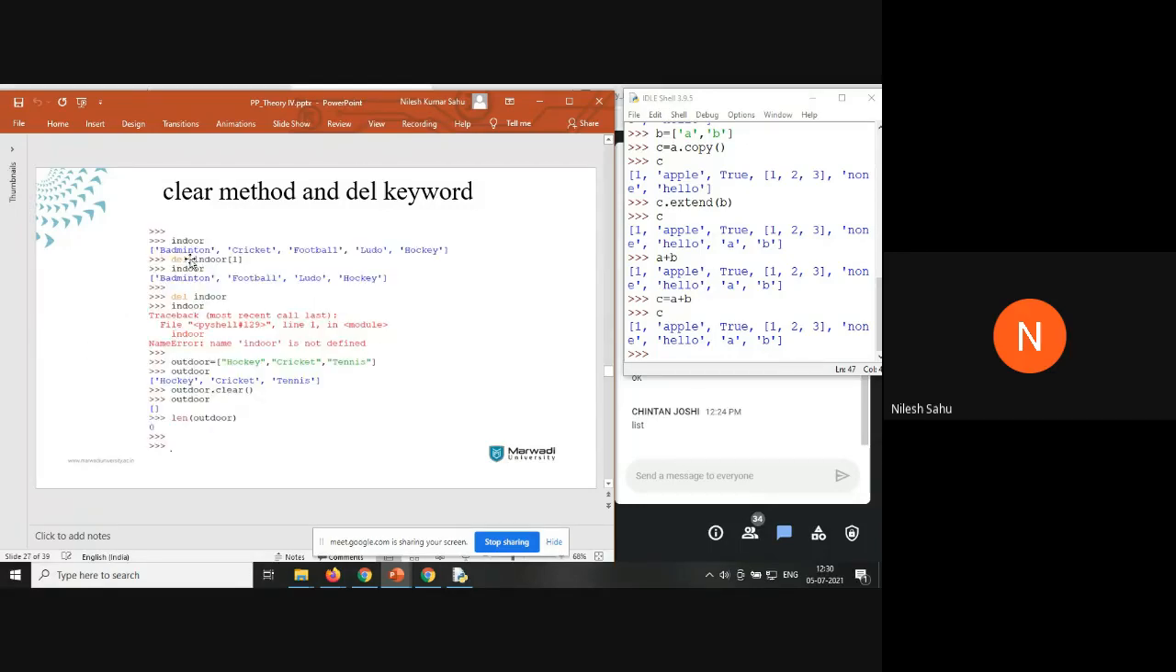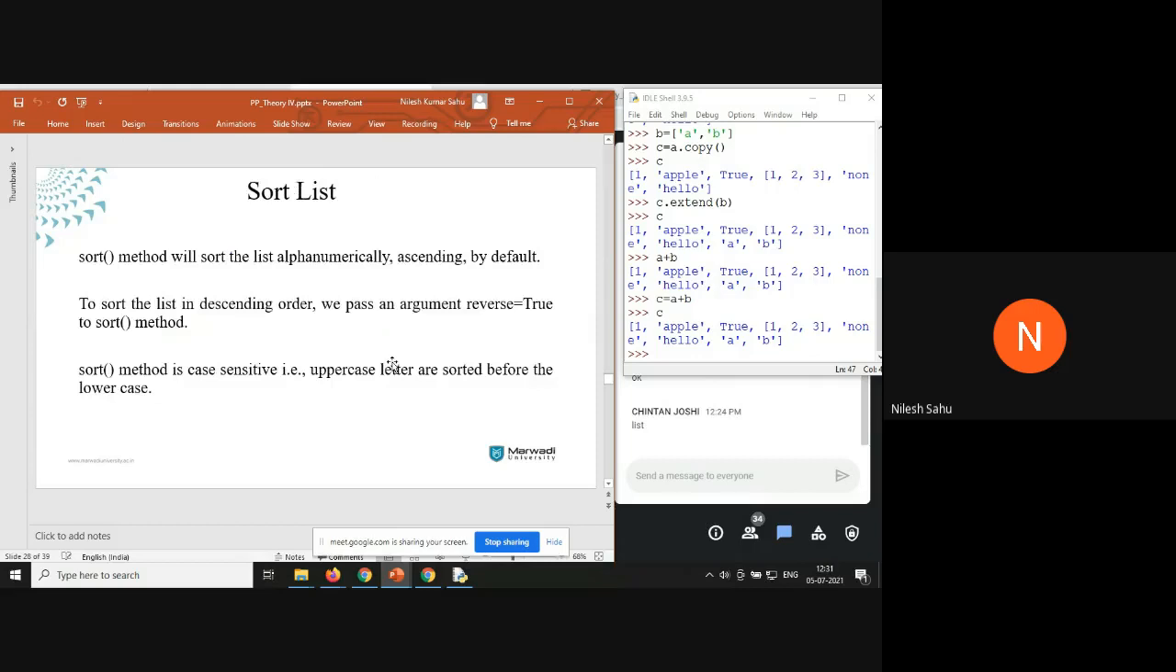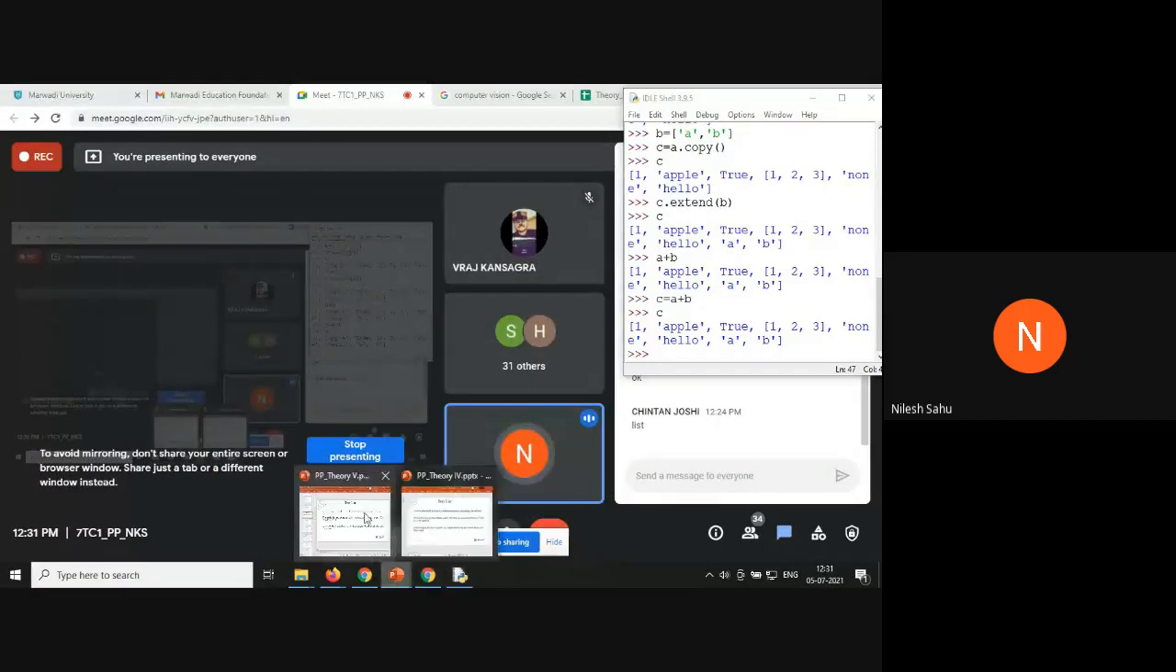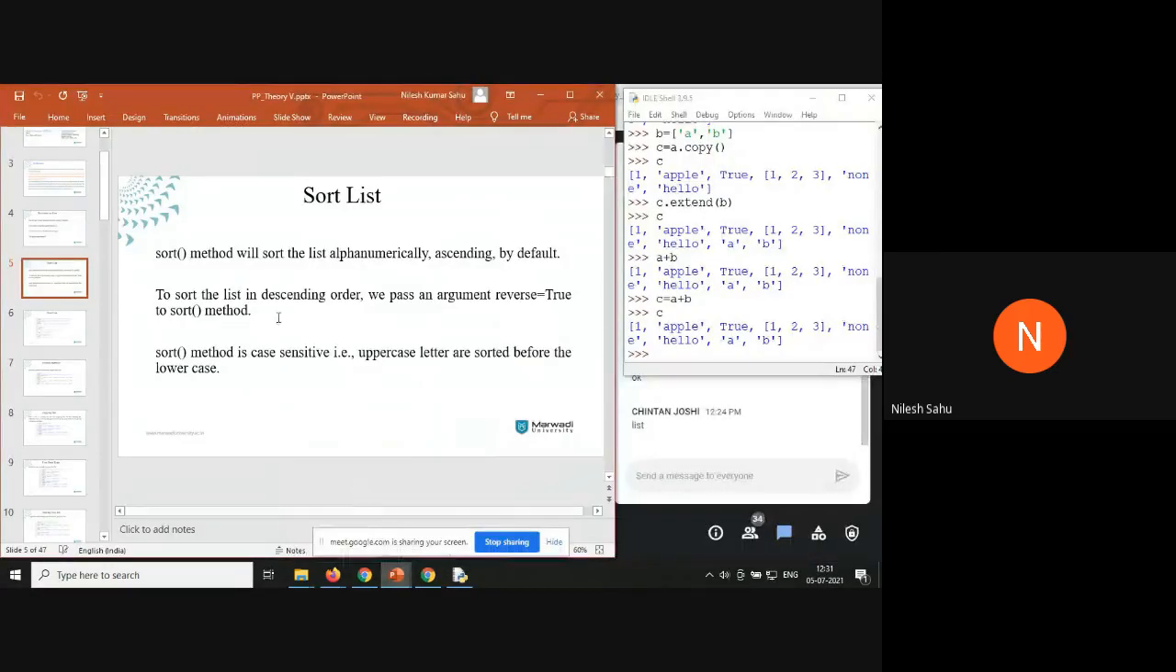Okay, so you can see del, the variable name indoor, and in the square brackets just pass the index here. It is going to delete the value at that particular index, that is index 1. So cricket has been deleted here, you can see. When I say del indoor, it is going to completely delete this particular variable. So here the revision of list is completed. Let's start our main class today.